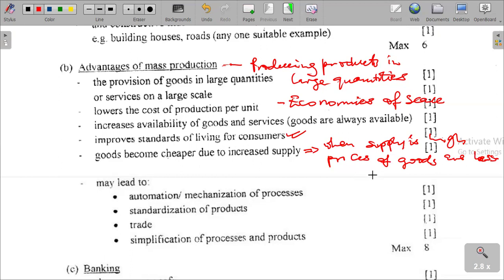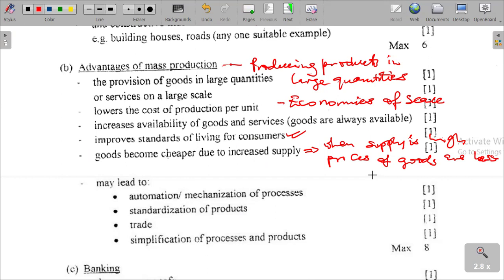It may also lead to automation and mechanization processes. When production increases beyond certain levels, industries and producers are forced to mechanize their processes of production, which we are talking about as automation, to say production can be done by machines, which is quite a good advantage.